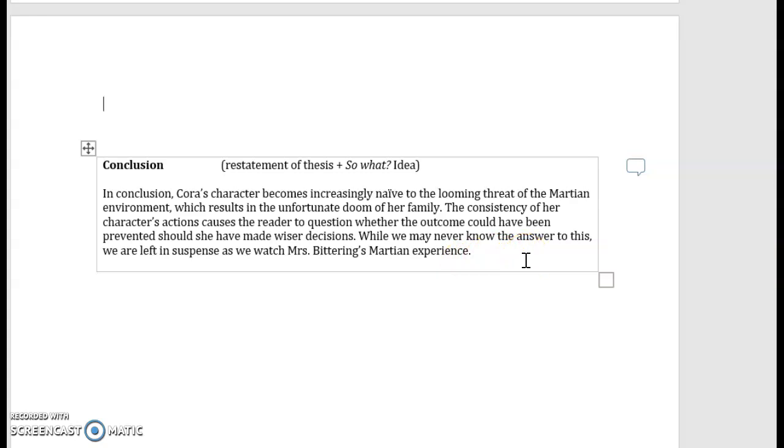Bittering's Martian experience." So basically here I'm saying, okay, she continuously is naive, she continuously makes unwise decisions, but the reader is left in suspense to wonder, is she ever going to get her act together? And we're also left wondering, if she had chosen to make wiser decisions, would they have been back on Earth and safe, or would they still be in danger? It just makes you wonder as a reader, and that's what suspense is.